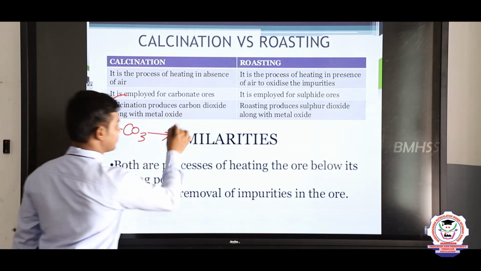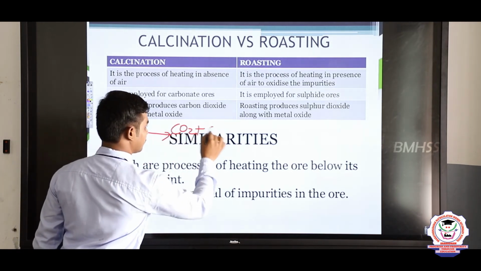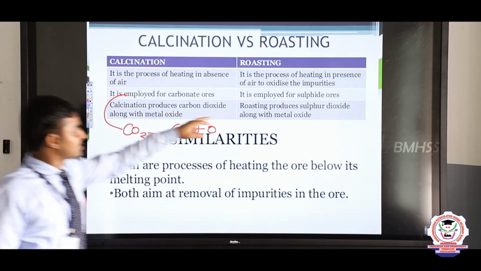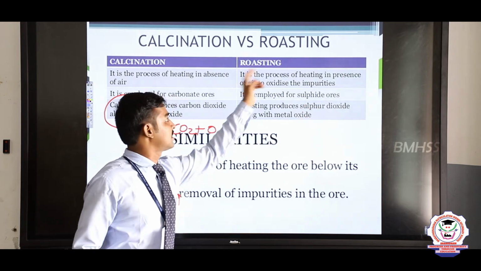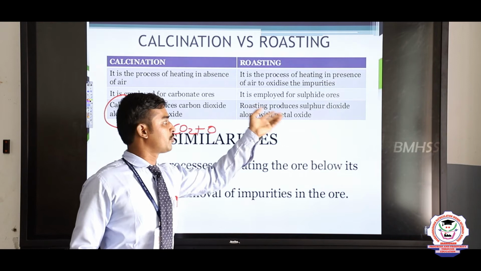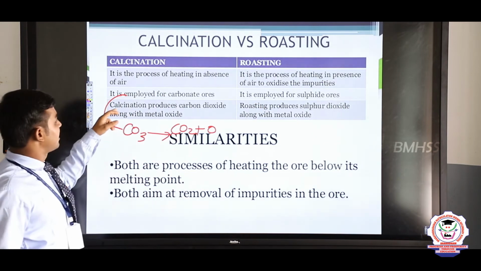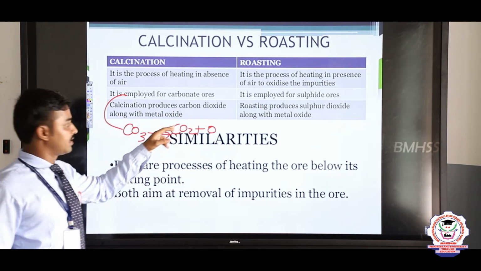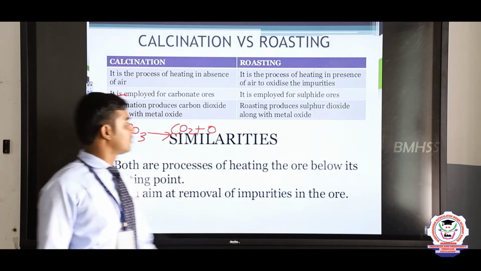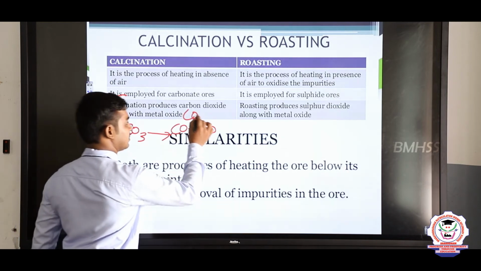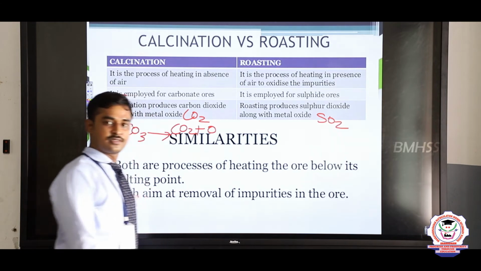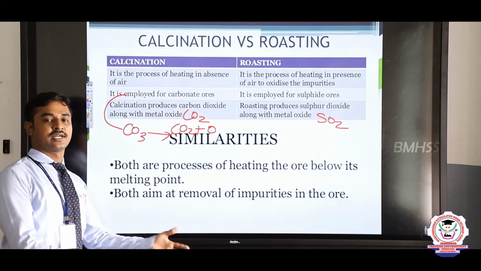CO3 gets converted into CO2 plus O. So, the carbonate ores are used only in the calcination process, but the sulphide ores are used only in the roasting process. The roasting process involves the conversion of sulphide ore into oxide ores, and calcination produces carbon dioxide along with the metal oxide. The roasting process produces sulfur dioxide along with the metal oxide. So, the removed product is carbon dioxide in the calcination process, and the removed product is sulfur dioxide in the roasting process. This is the main difference between the roasting and calcination process.